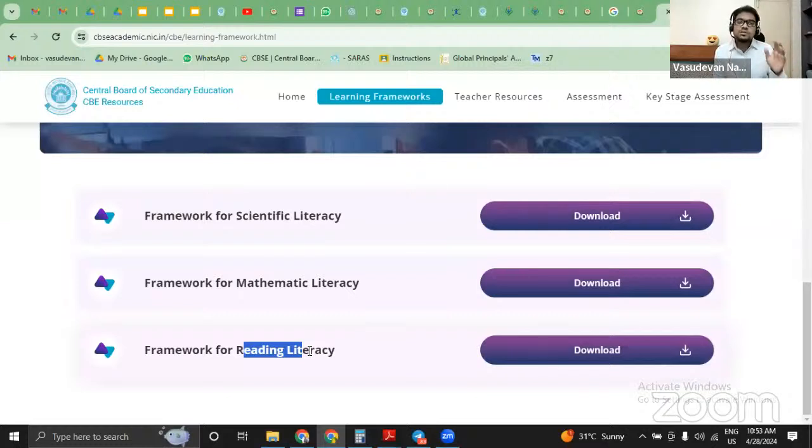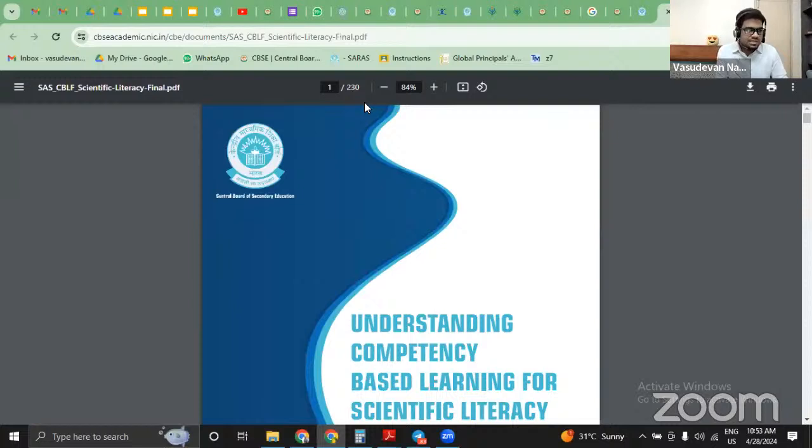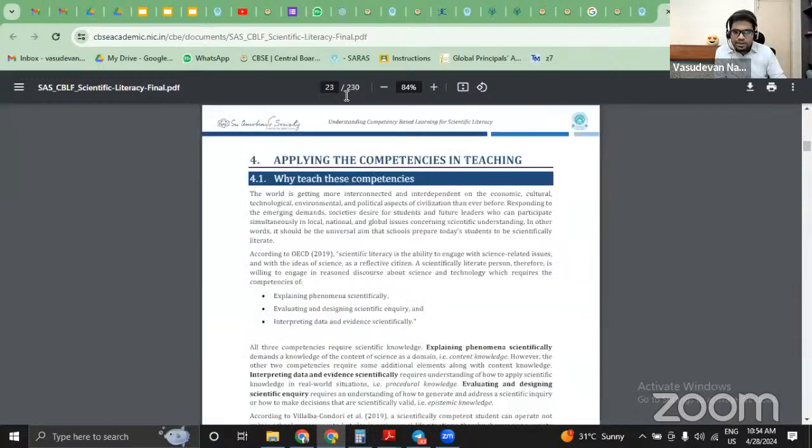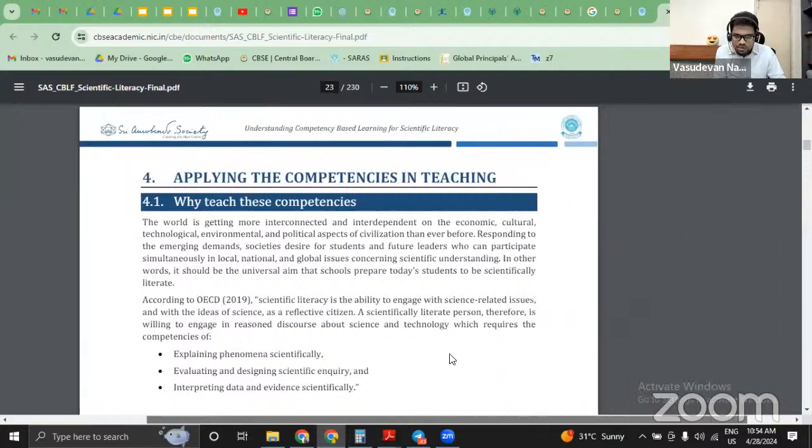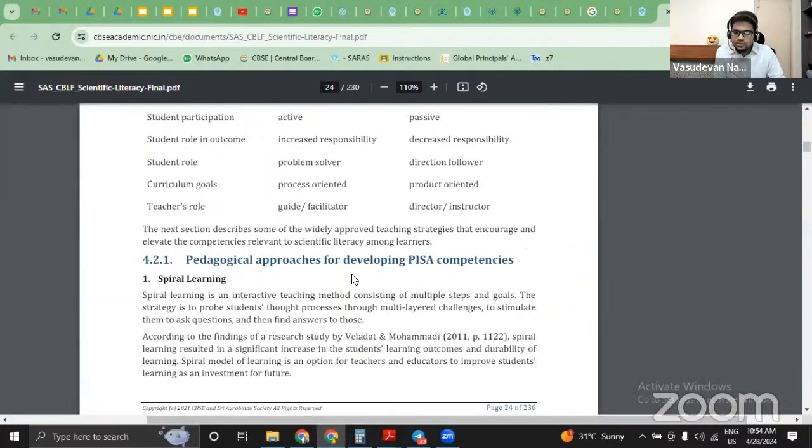That's it. The PISA exam was focused on three parts of the question paper, which were reading, mathematics, and scientific. These are the three literacies. And one really good part of our government is they actually worked on this to a large extent, and they came up with the best practices for teaching competency based education. You should see this document. It's a well written document for each of these three subjects.